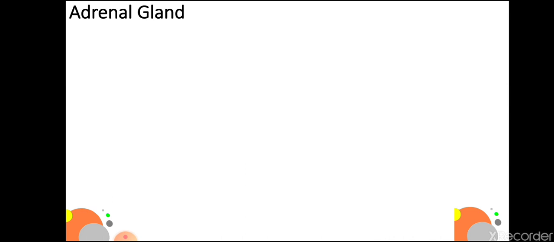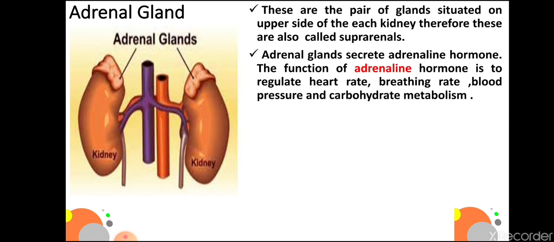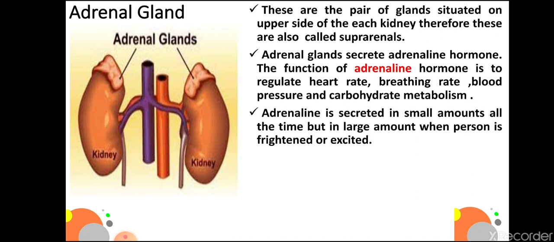Next gland is adrenal gland. These are a pair of glands situated on the upper side of each kidney. Therefore, these are also known as suprarenals. Adrenal glands secrete adrenaline hormone. The function of adrenaline hormone is to regulate heart rate, breathing rate, blood pressure, and carbohydrate metabolism.